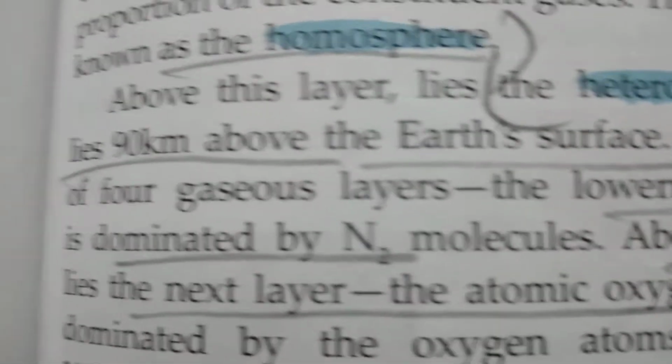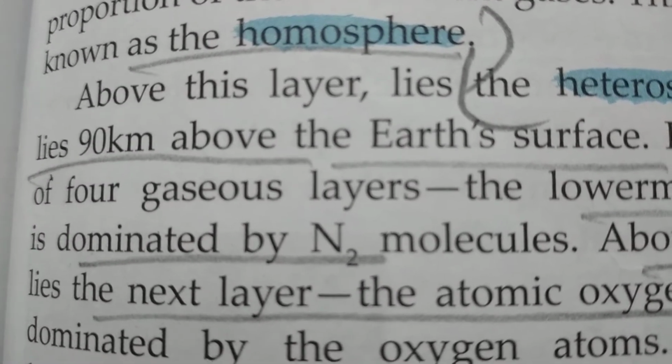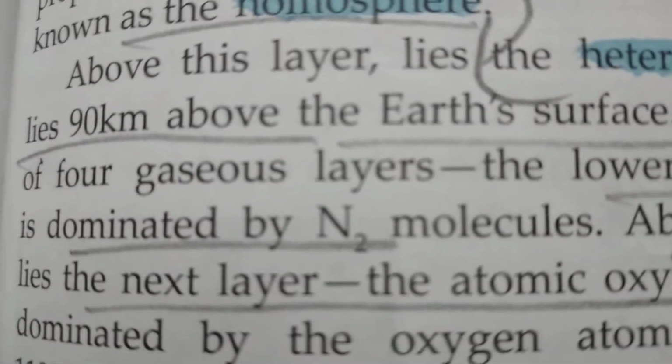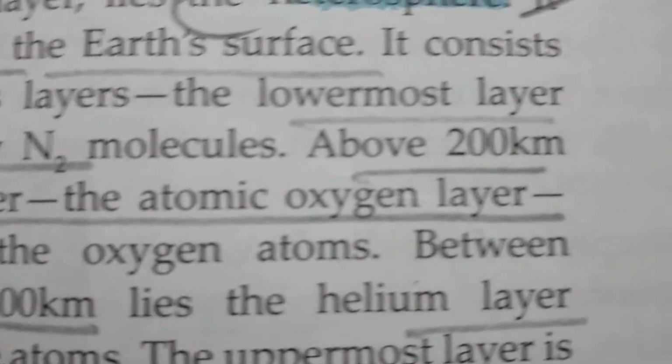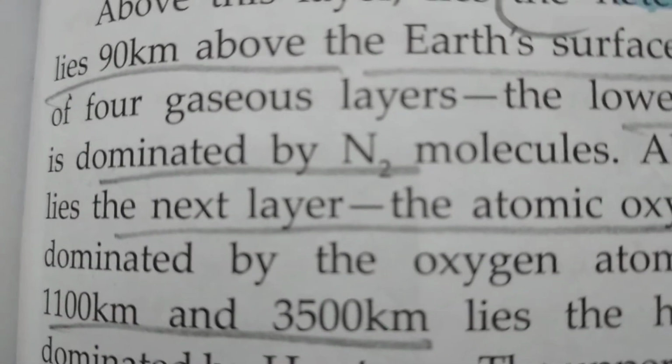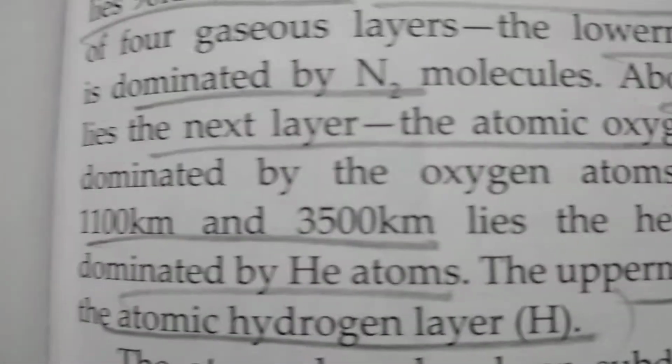The heterosphere lies 90 km above the Earth's surface. It consists of 4 gaseous layers. The lowermost layer is dominated by nitrogen molecules. Above 200 km lies the next layer, the atomic oxygen layer, dominated by the oxygen atoms.